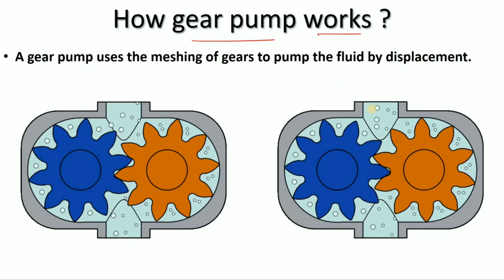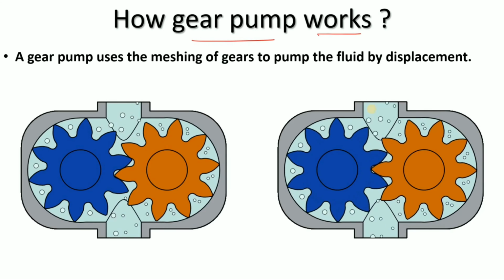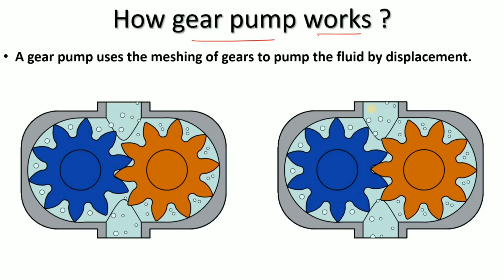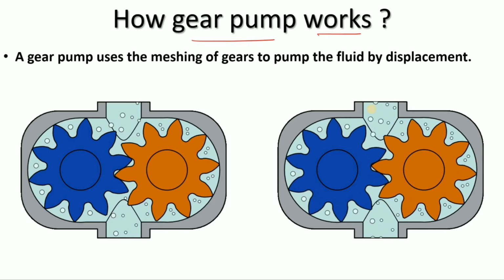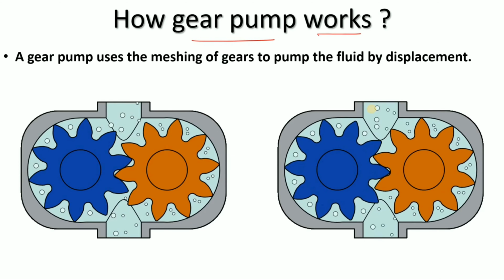Now, how does the gear pump work? In our last video we discussed the reciprocating pump: how it works, what it is, its types, general information, and its main components. If you haven't watched that video, please watch it after this one. We have also uploaded many videos about the centrifugal pump, like cavitation, vapor pressure, how to change over the centrifugal pump, and how to increase its efficiency. Please watch those videos in our playlist.